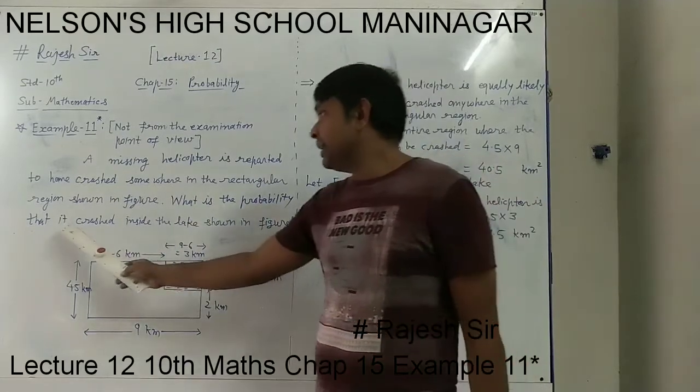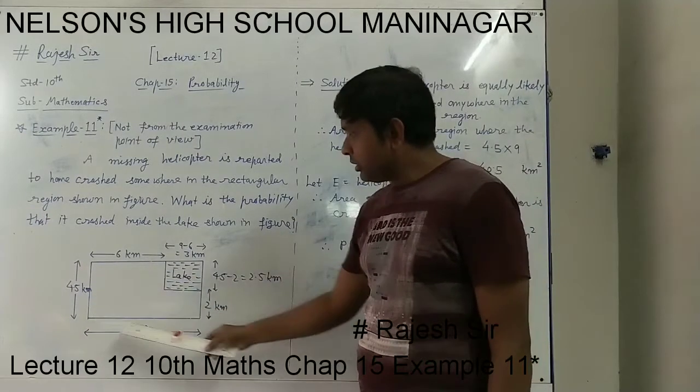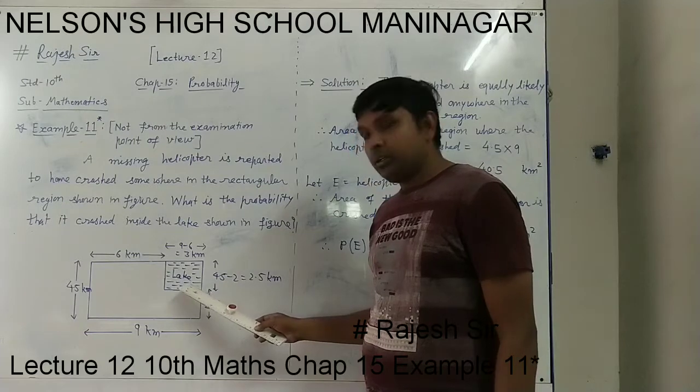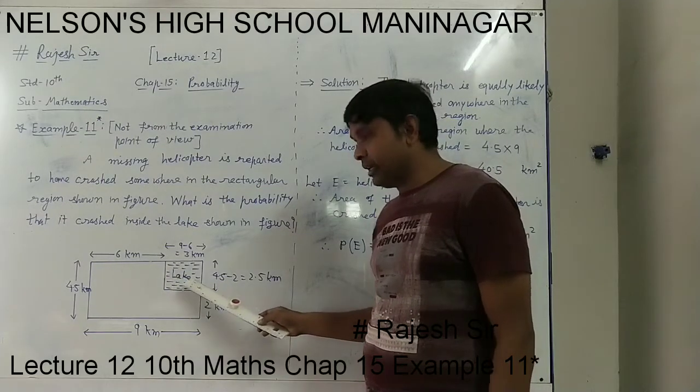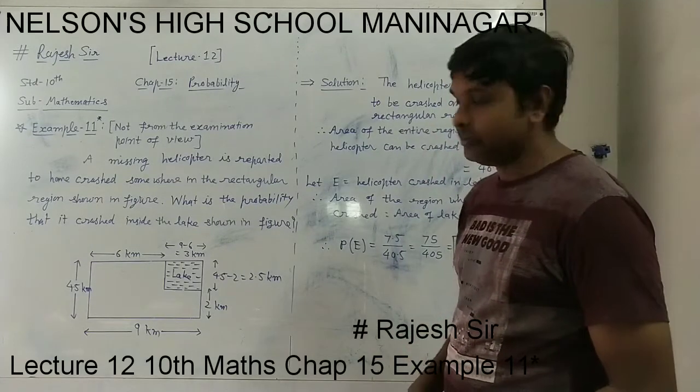What is the probability that it crashed inside the lake shown in the figure? In this rectangular region, the lake area is this area. If the helicopter crashed here in the lake, what will be the probability of this? That we have to find out.